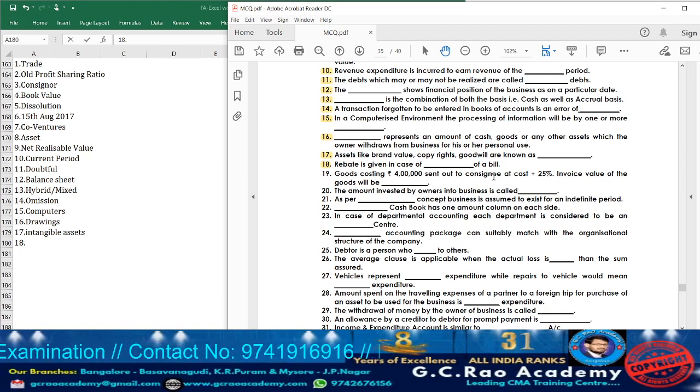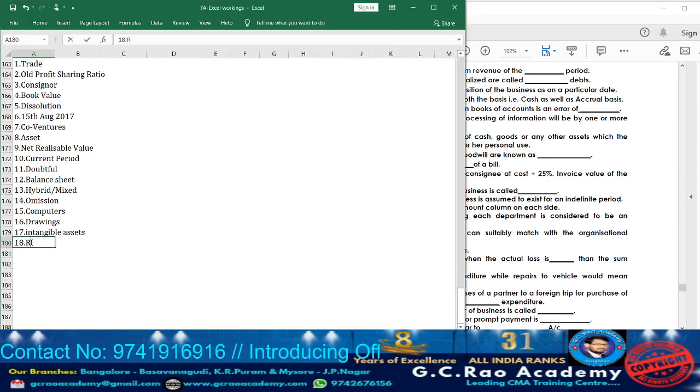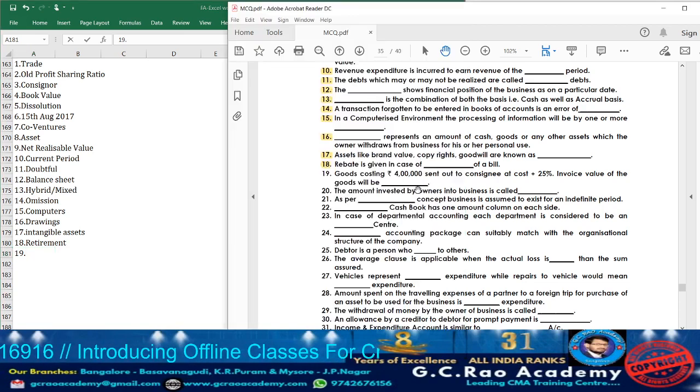That earlier payment before the due date, we are going to call it as what? Retirement of the bill. So accordingly, what will be the answer? Retirement. So take down retirement. Now moving on to question 19.